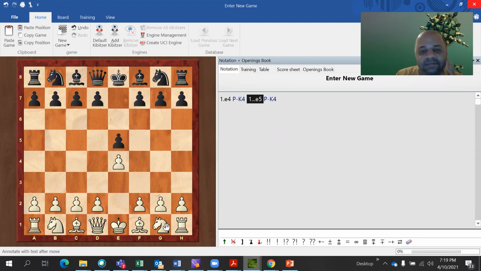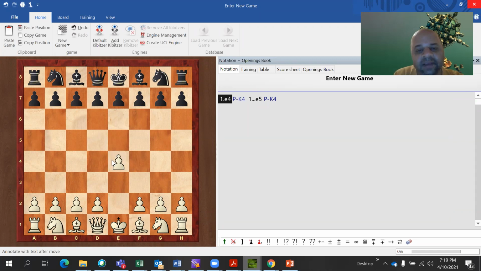Sir, I do not understand this. Okay, let us go back and see. Now the pawn has moved, right? The first move is the pawn moving. Now in descriptive notation, what is the name of the square where it is going? It is K4, because K1 is where the king starts: K2, K3, K4.